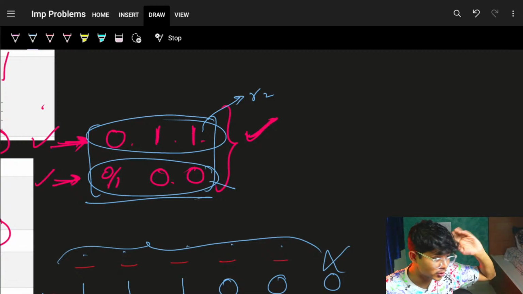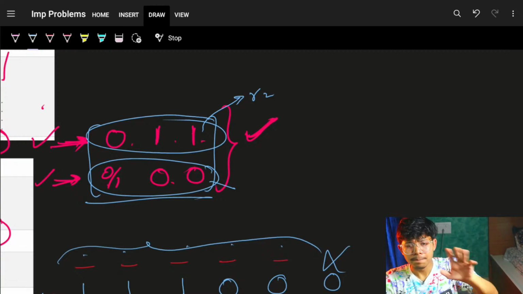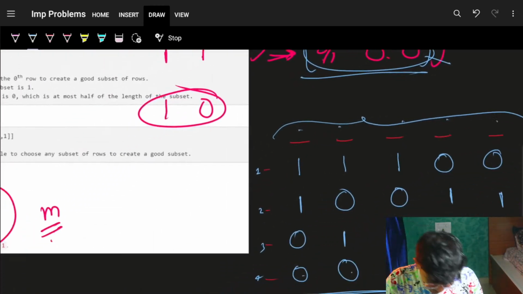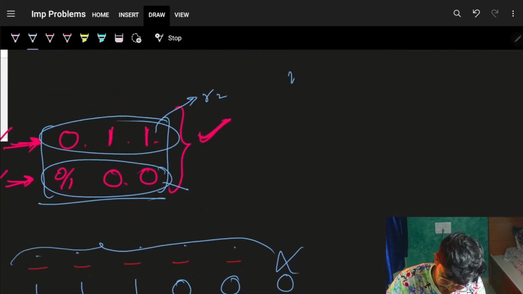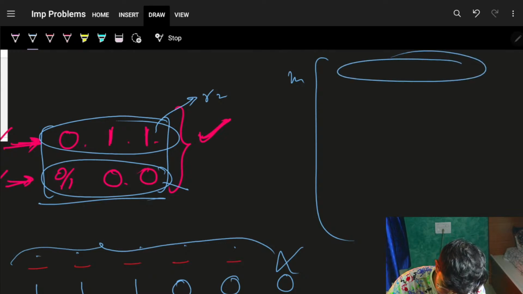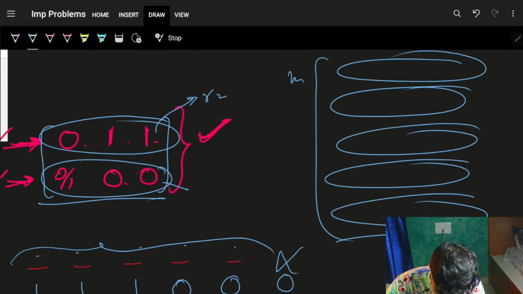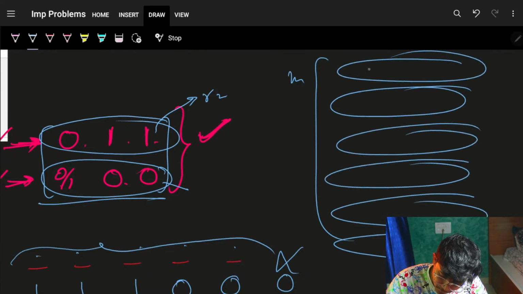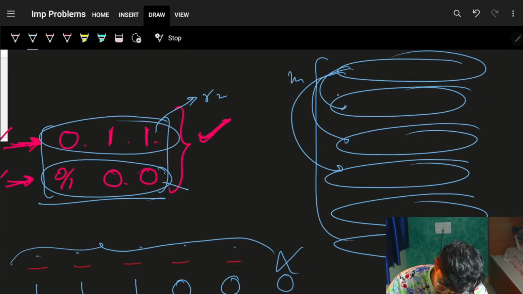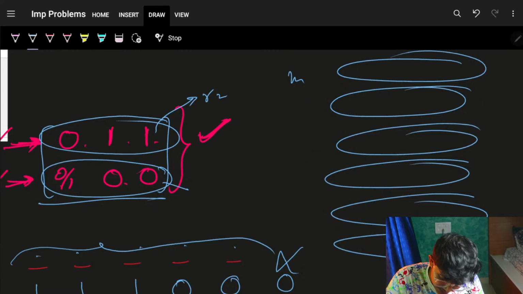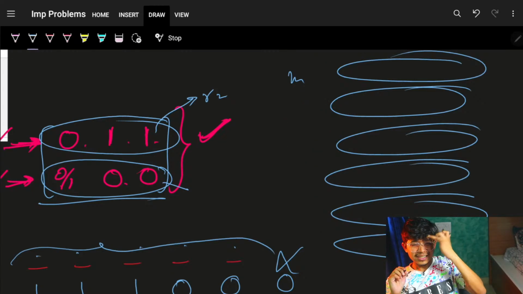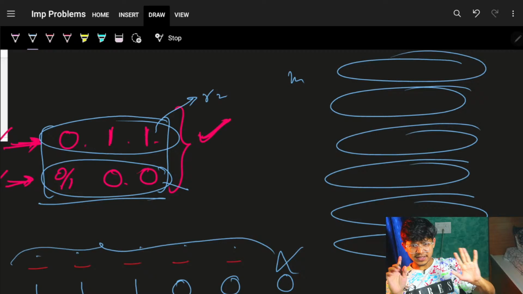Cool. Now I know, okay, if I have m rows, so for all the m rows, for this row I have to go and check for another row such that the AND operation between them is 0. That is the one thing I have to do.